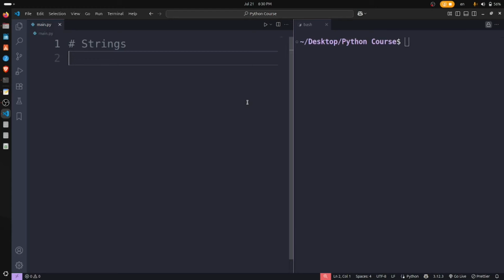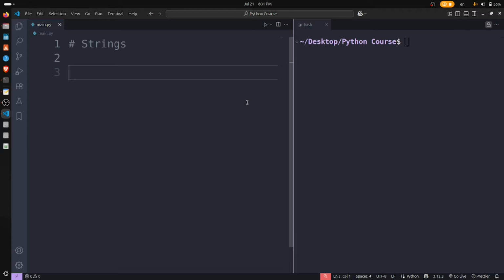This is another video which is in continuation of data types. So we will talk about a very important and great data type which is called strings. String is very important in Python or any programming language, because without a string we cannot do many tasks or many activities. So let's see what a string is.